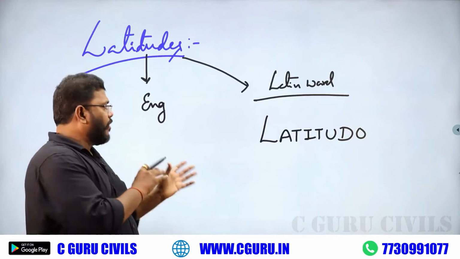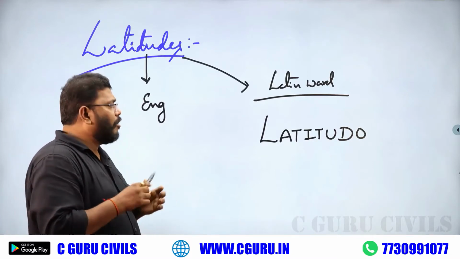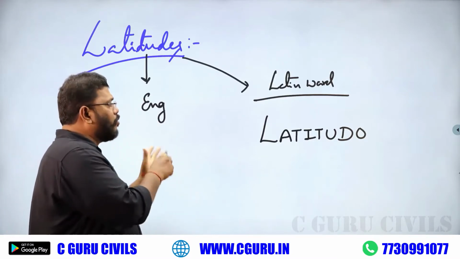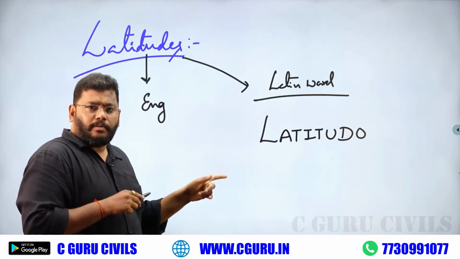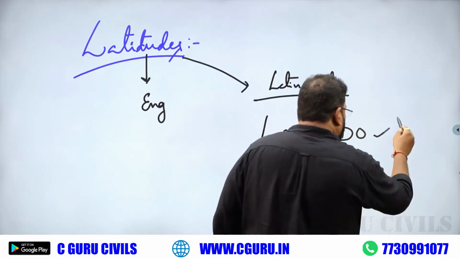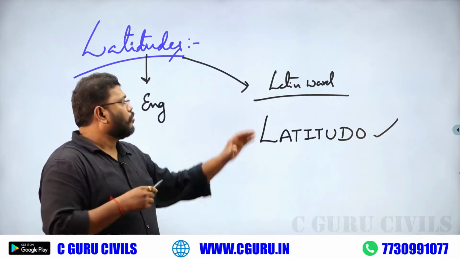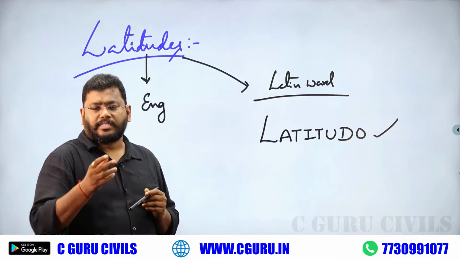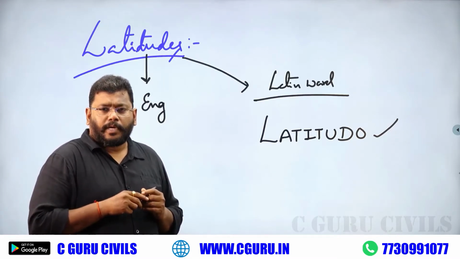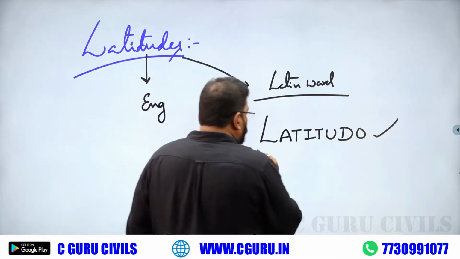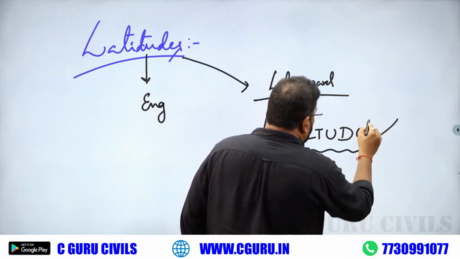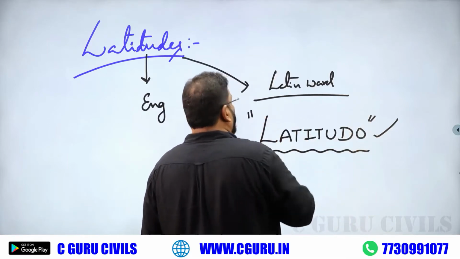A frequently asked question: what is the basic word of latitude? Does latitude belong to the Greek language or not? Does latitudo belong to the Latin language or not? The word latitudo belongs to the Latin language.